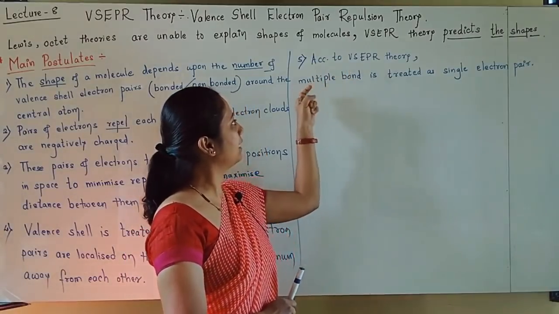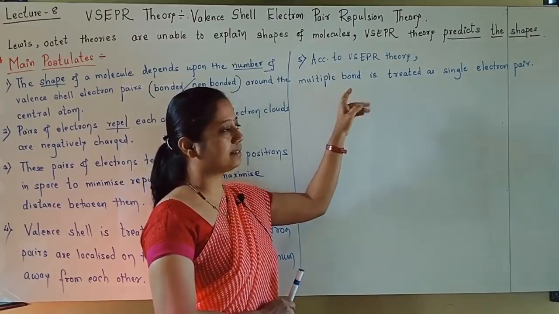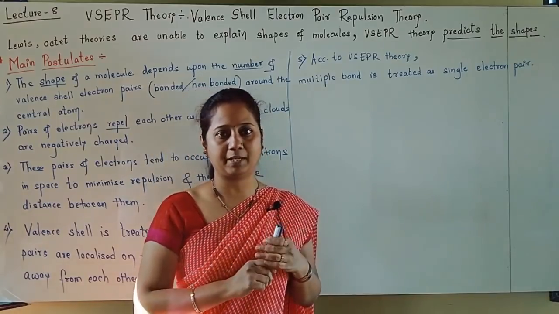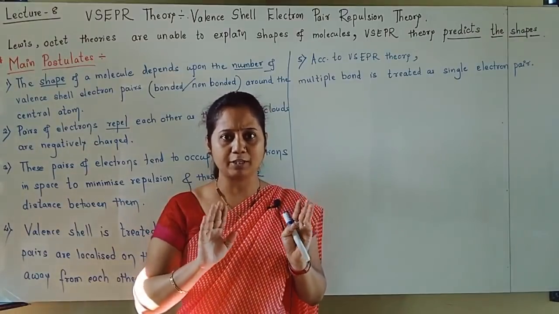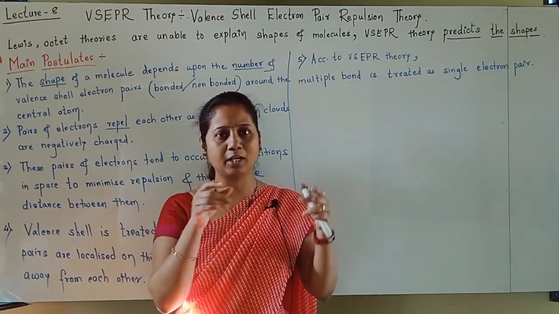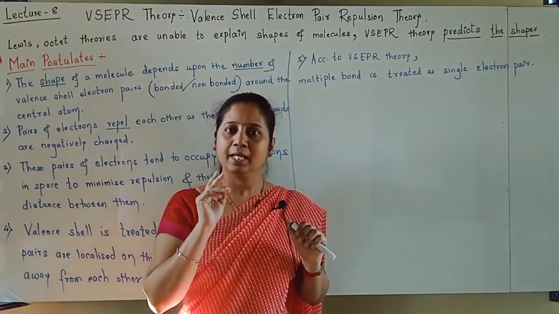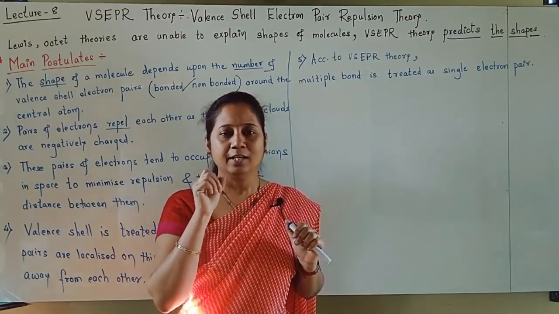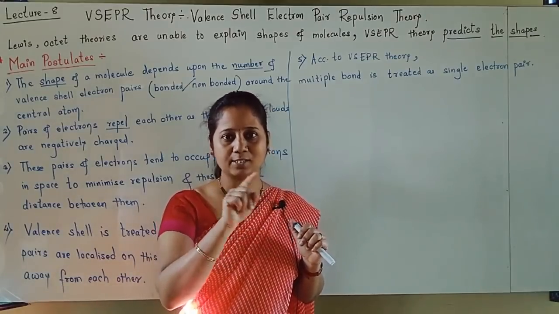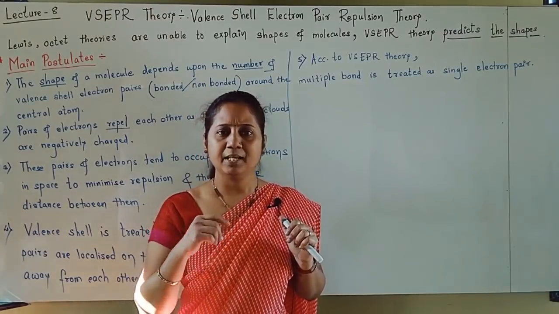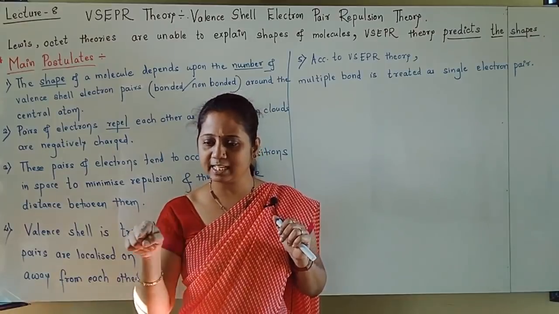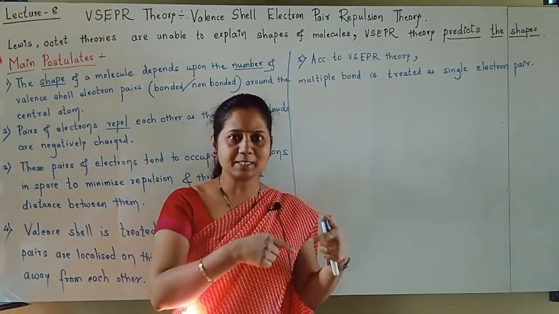In VSEPR theory, a multiple bond is treated as a single electron pair. So in VSEPR theory, there are not separate types like single bond, double bond, triple bond. Multiple bonds are also considered as a single electron pair. Then what is the difference between a single electron pair and these multiple bonds?